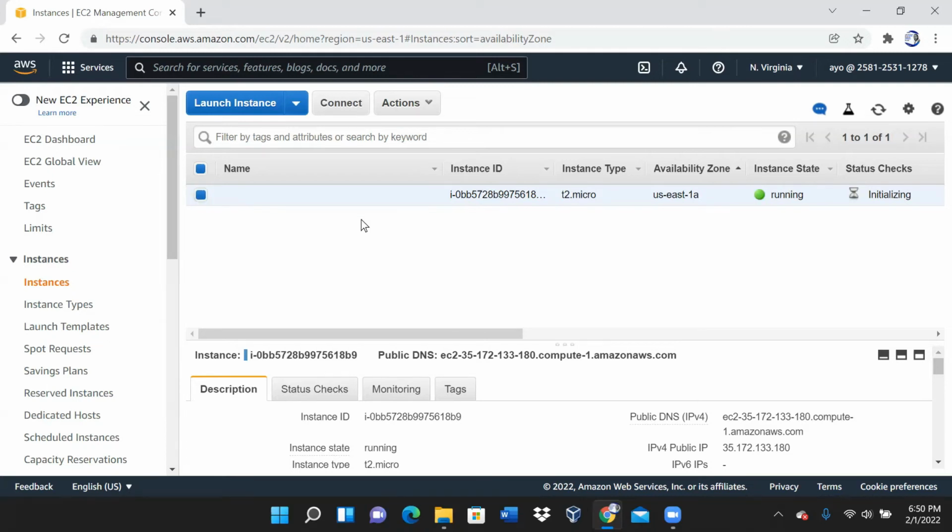All right. So this is our machine. Let's give it a name. Let's give it Linux machine. That's the name of our server. All right. So it is running now, but it's still coming up. It's still initializing. All right.